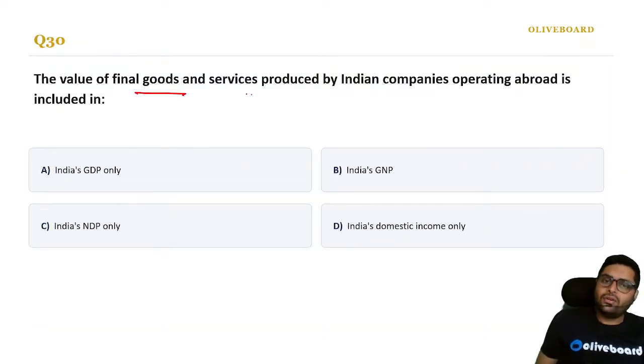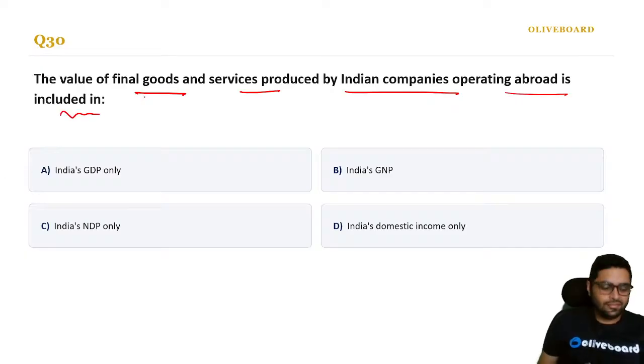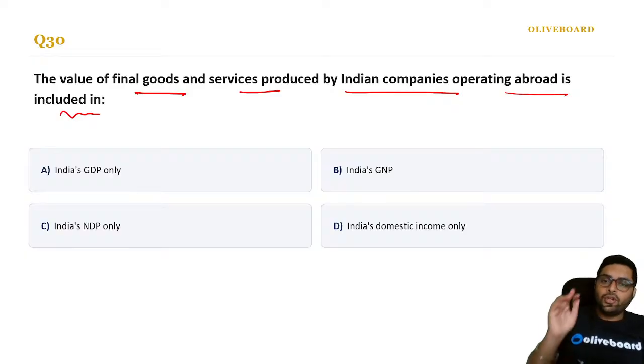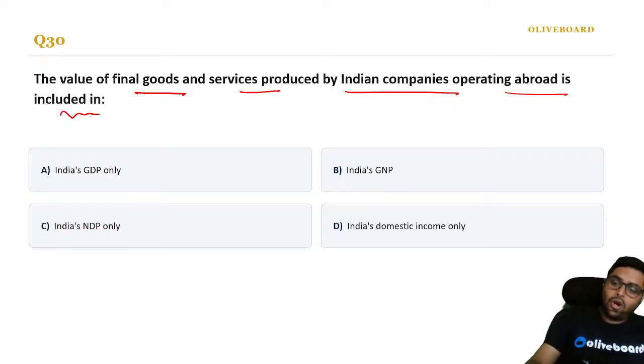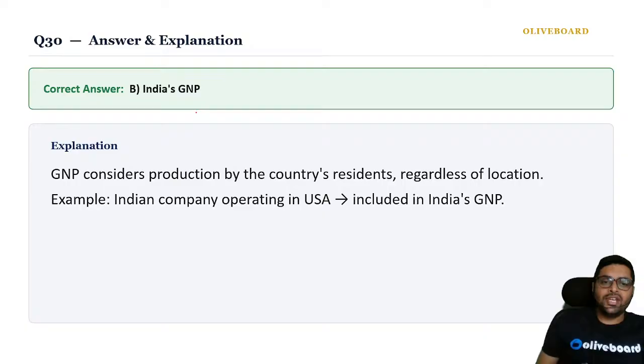The value of final goods and services produced by Indian companies operating abroad is included in, see, conceptual question again. Which one is it? Tell me. Which one is that? Good, Manoj. That was high inflation. Good. So, value of final goods and services produced by Indian companies operating abroad is included in India's GNP, gross national product.